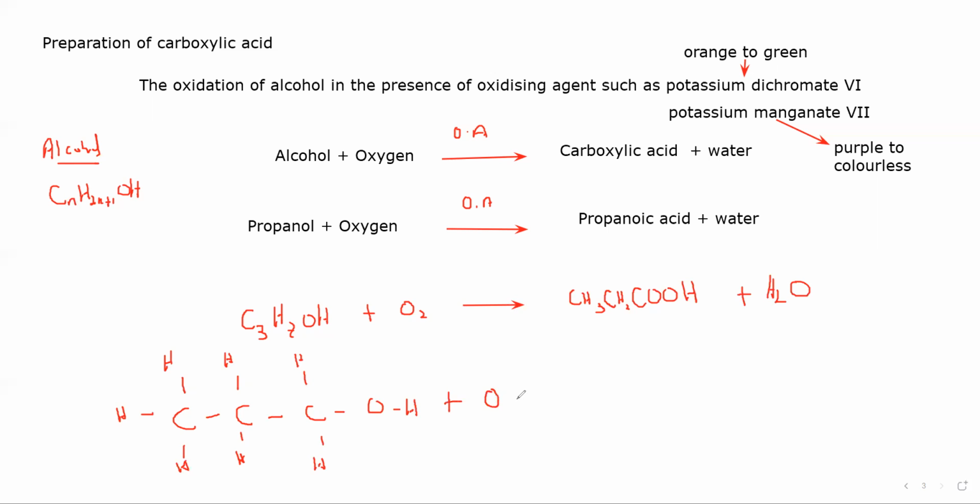It is reacted with oxygen, which is O2. Oxygen belongs to group 6, so there will be a double bond between the two oxygen atoms. Now what happened, how is the product formed? So these two hydrogen are removed. The hydrogen which I'm circling, these two hydrogen are removed. So when these two hydrogen are removed, one of the oxygen will form a double bond with a carbon here.